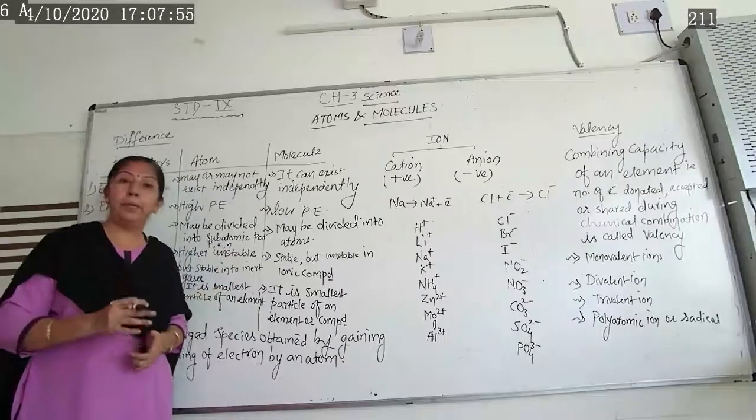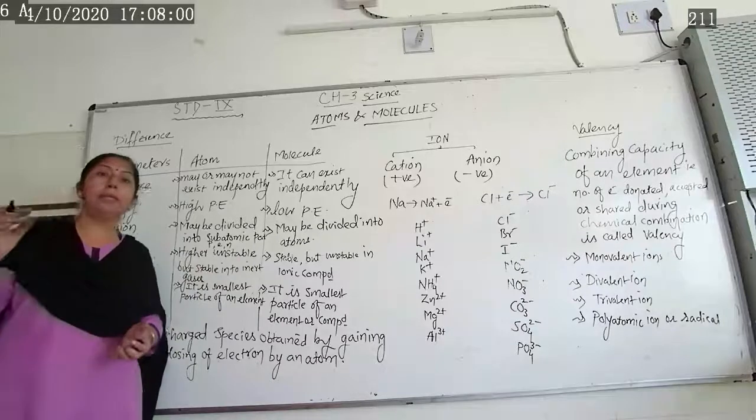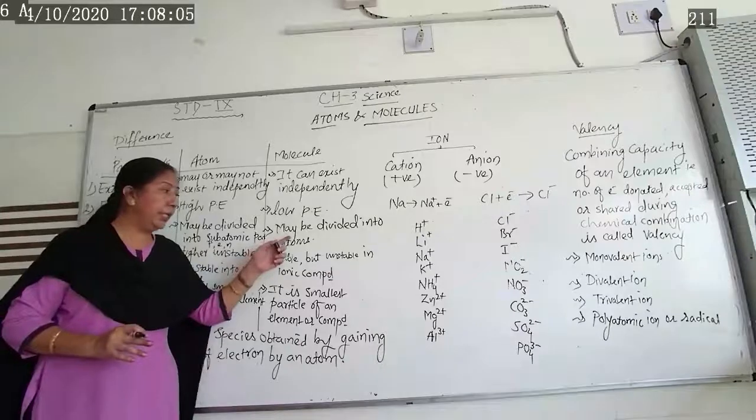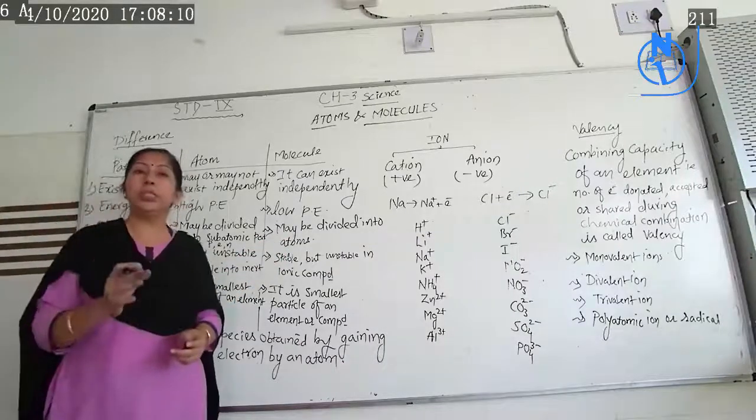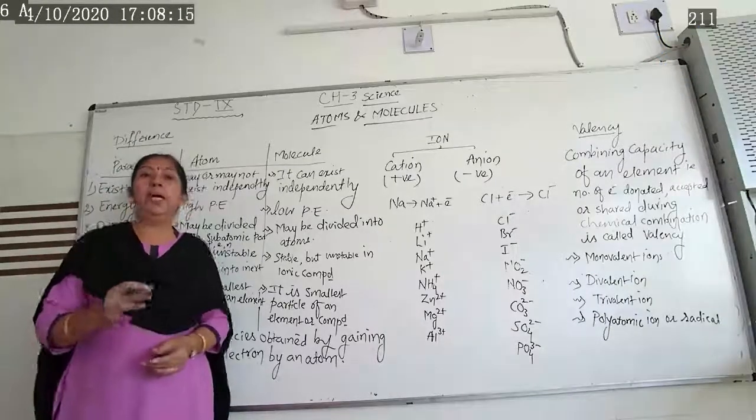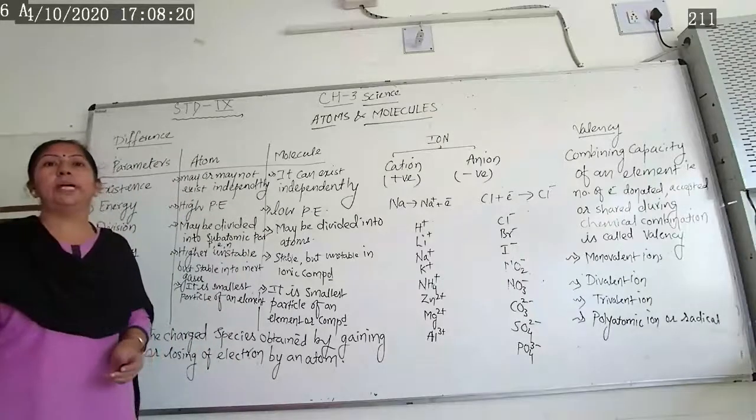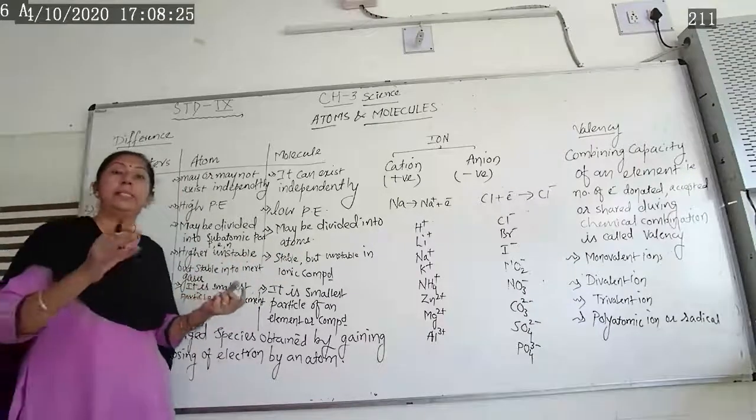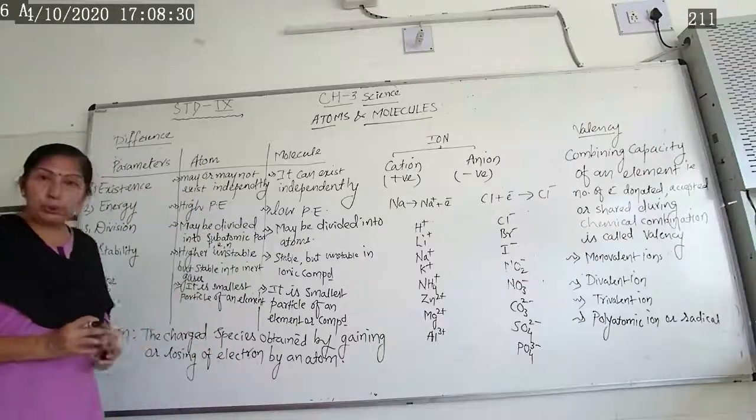It is made up of proton, electron and neutron. Proton carries positive charge, electron carries negative charge, and neutron no charge. But molecule may be divided into atoms. If you break down the molecule, suppose oxygen O2, it gives you oxygen atoms. H2 gives you hydrogen atoms. Like that, a molecule can be broken down into atoms, but an atom can be divided into subatomic particles such as proton, electron as well as neutron.